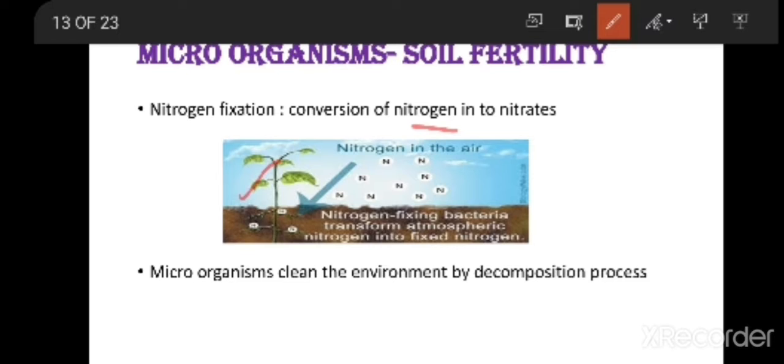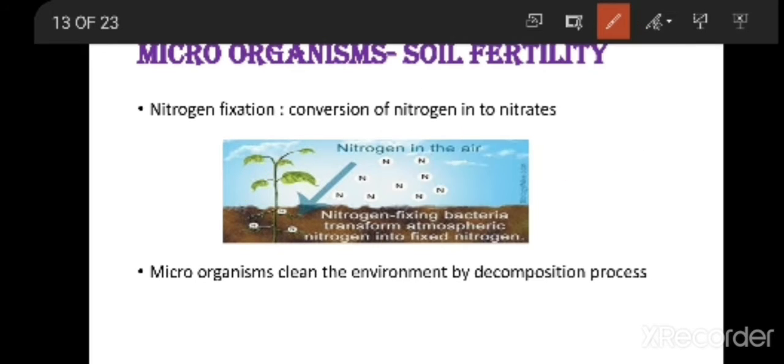You all know 78% of the atmosphere is nitrogen. Though most of it is nitrogen, plants cannot absorb it directly from the atmosphere.